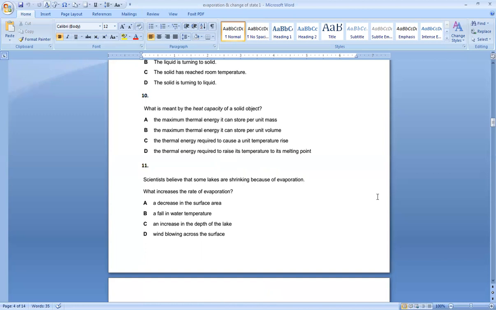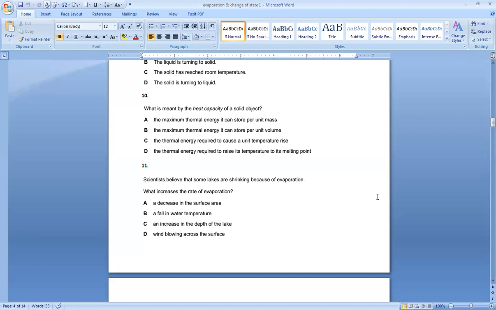Number 11 says scientists believe that some lakes are shrinking because of evaporation. What increases the rate of evaporation? We know wind speed, and if surface area is larger, then the rate of evaporation is high. If the temperature of the surroundings is high, then the rate of evaporation is high.